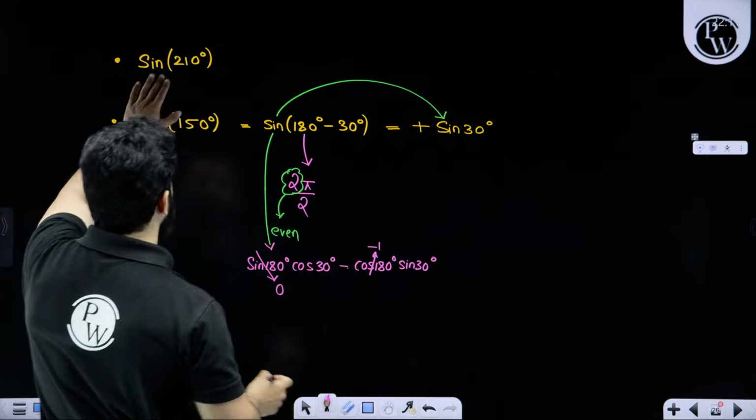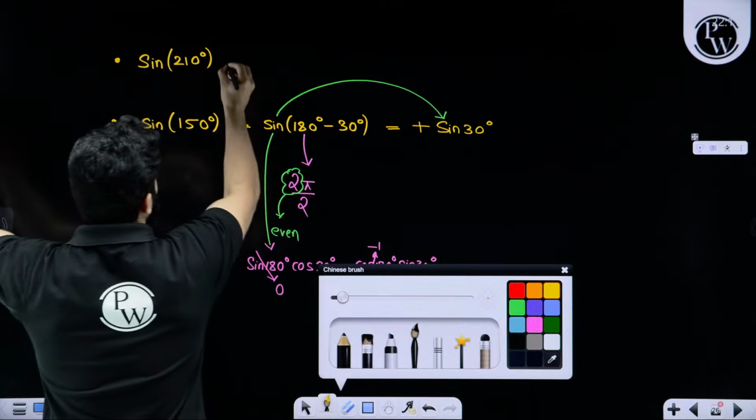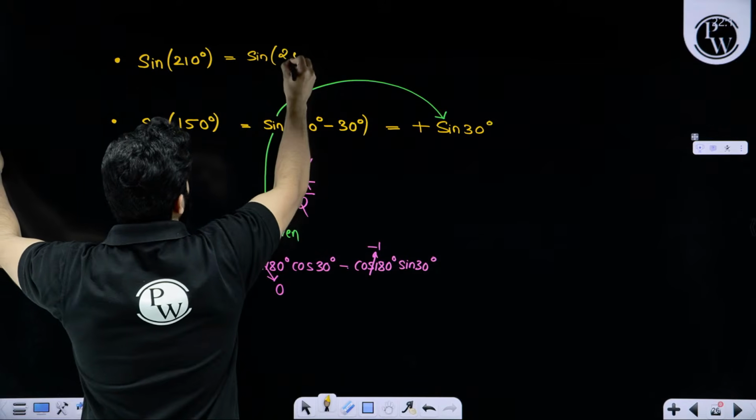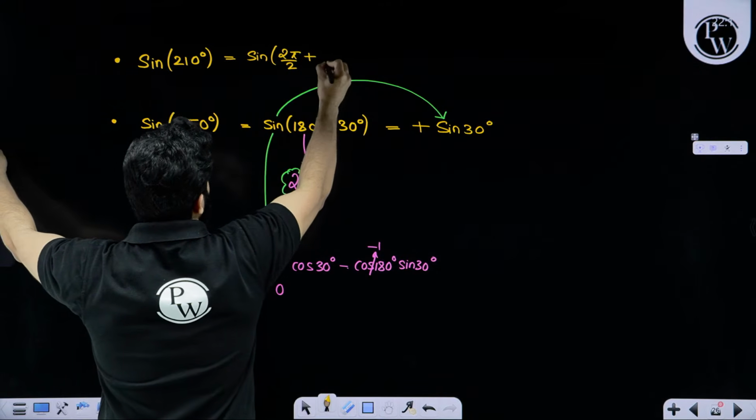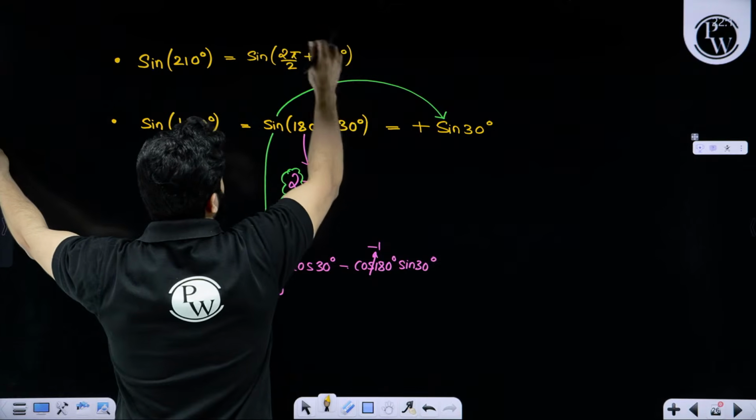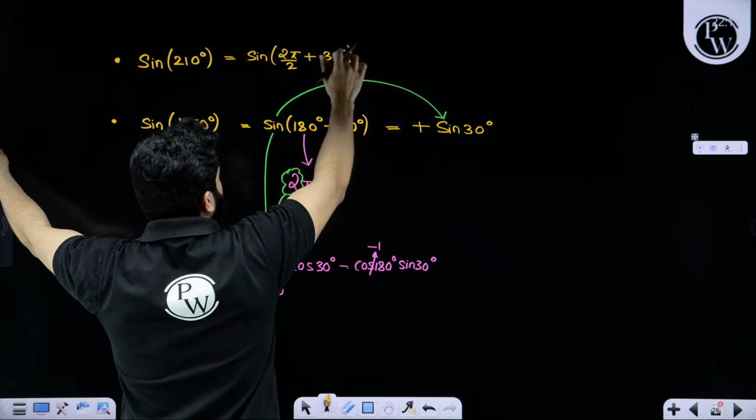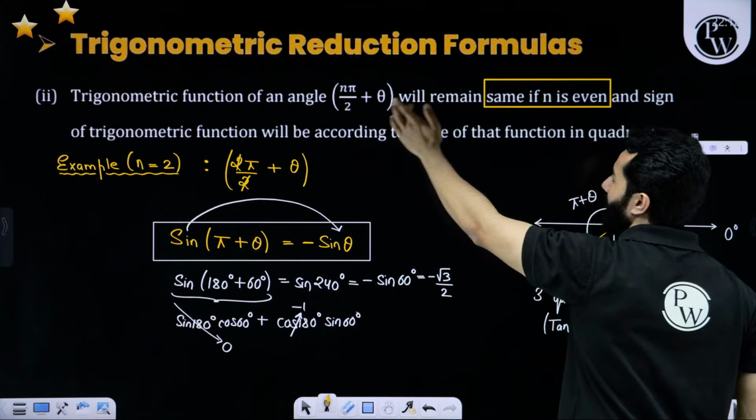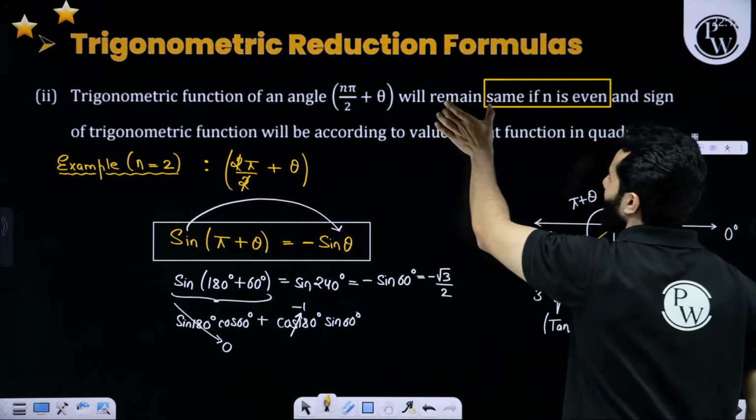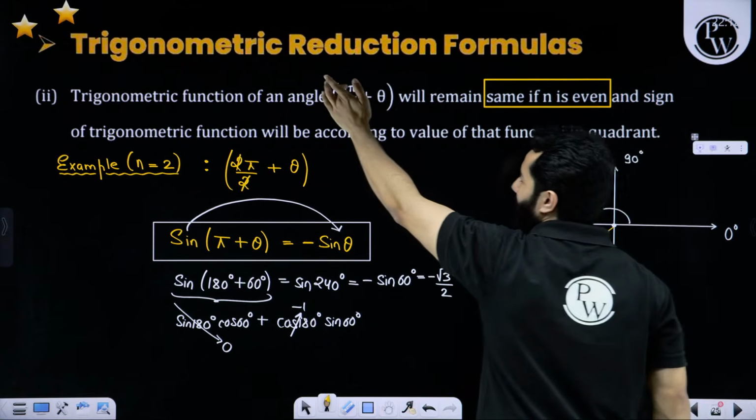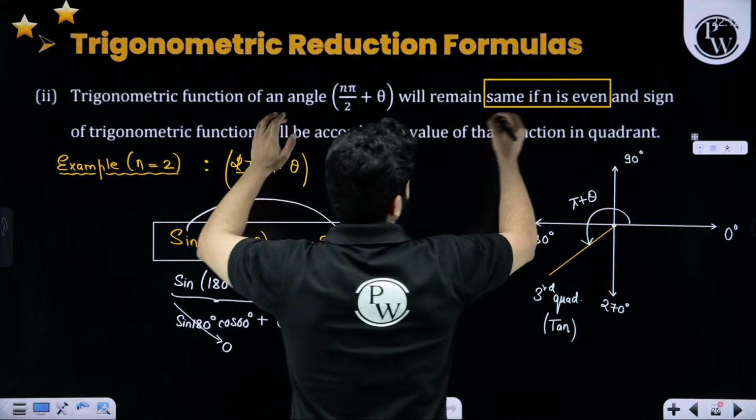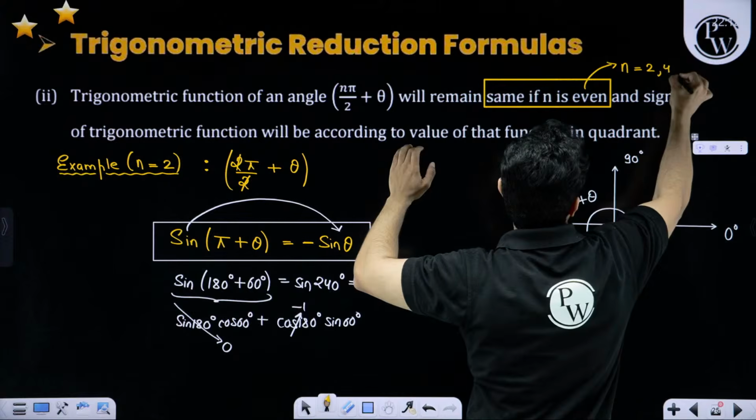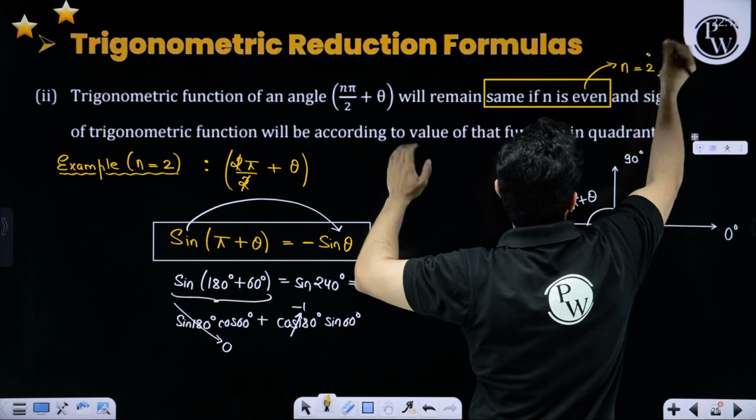Let's take another example, sine 210. Again, sine 210 can be written as sine of 2 pi by 2 plus 30 degrees. Please don't mind, I'm writing half in radians and half in degrees. I just want you to understand what we mean by this. If n is even, then the trigonometric function remains the same. What do we mean by even? Even basically means n can be 2, 4 or 6. Mainly we are going to use 2.